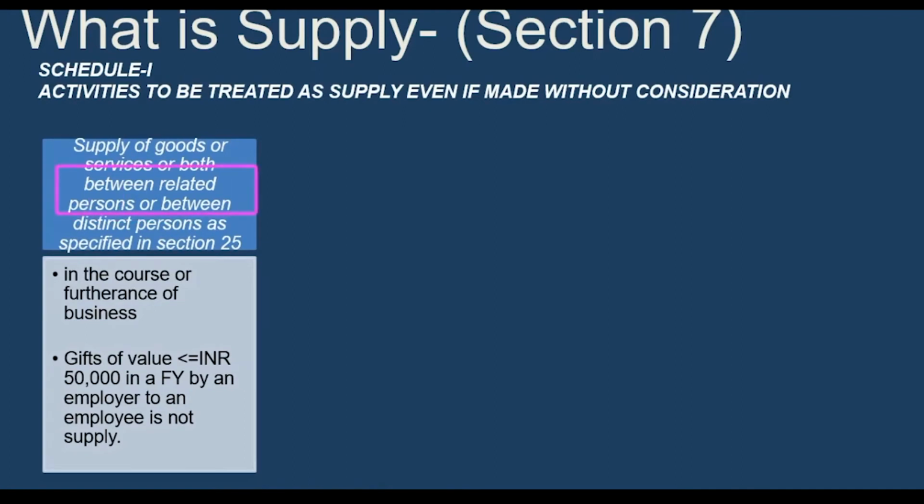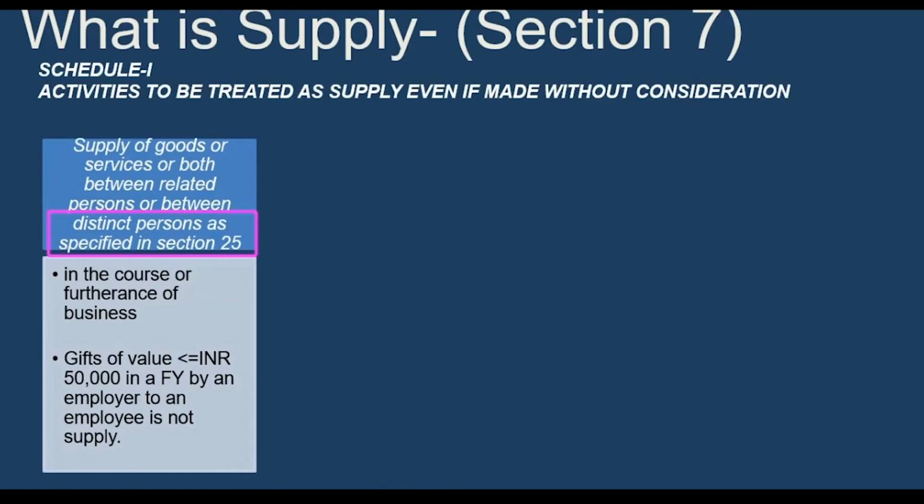So, what is the definition of the word related person? Let us see who will be treated as a related person. And second is between distinct persons, as specified under Section 25. We have to discuss this in detail in the registration topic under Section 25. But just quickly giving you the hint of what it means. Distinct person under Section 25 means the person who is registered having the same PAN number.